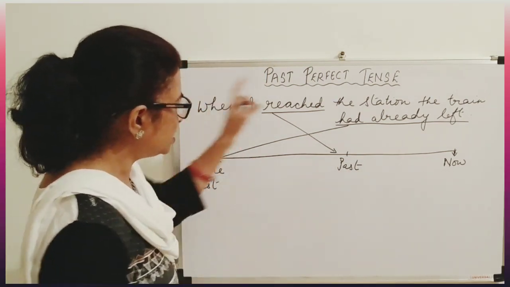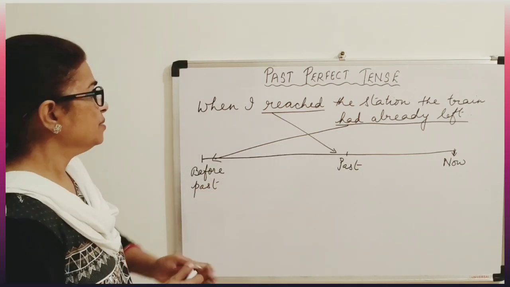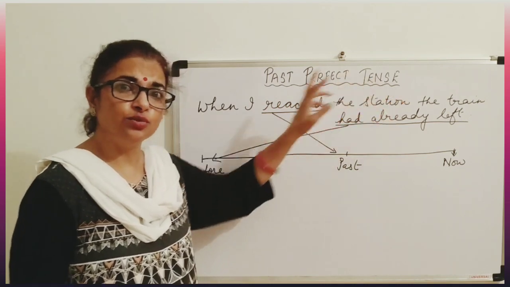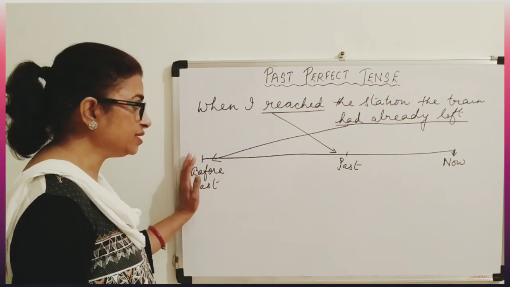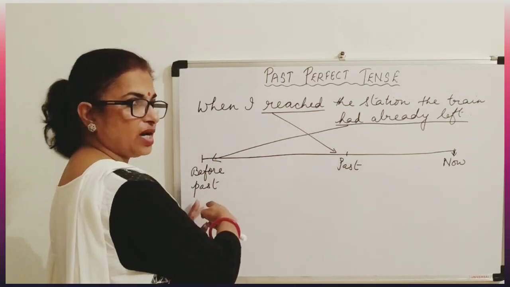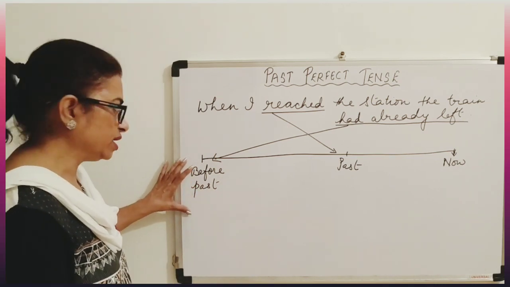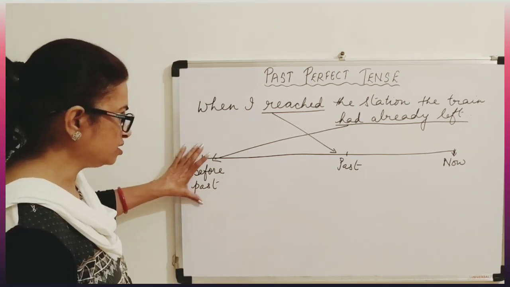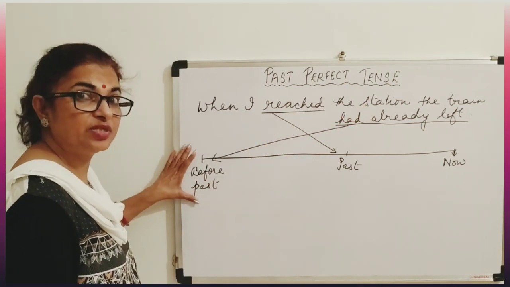So you must adhere to this timeline. That means past perfect tense is used to refer to any action which happened before the past. Before the past, so it happened here. The action was complete, and it happened here. So the action in past perfect tense happens first.